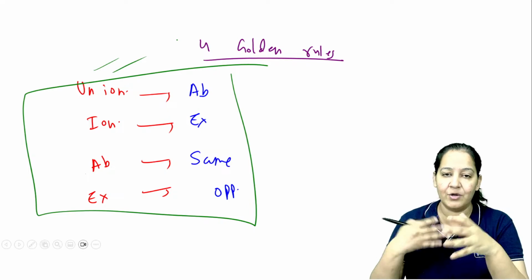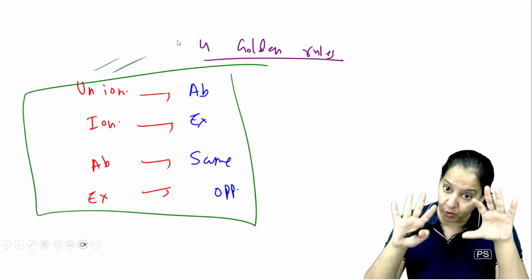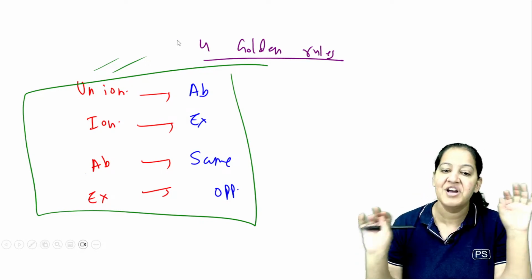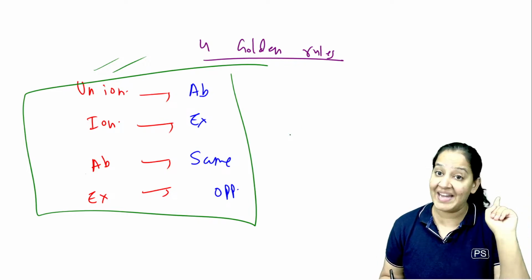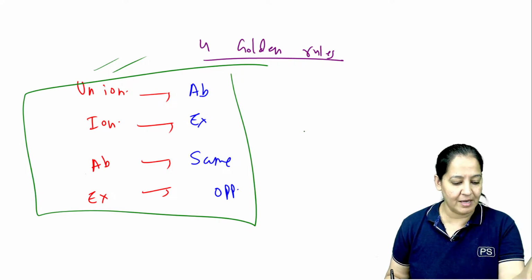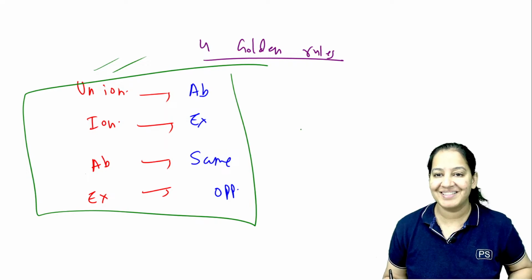The examiner is not judging whether you got the concept or you are doing rote learning. It doesn't matter. But you should know these 4 golden rules. By understanding or by rote, howsoever, you should know them. If you know these 4 golden rules, you will not make any mistake in the pH related questions. Everyone give me a thumbs up, say yes if you got it, and we will proceed. Keep interacting, come on. Can we proceed?